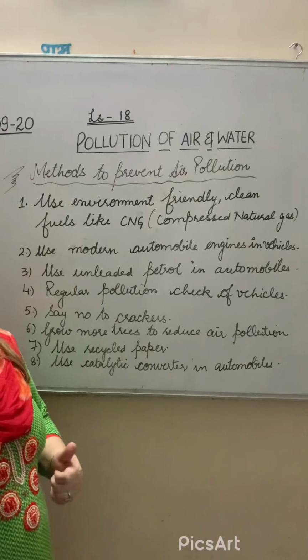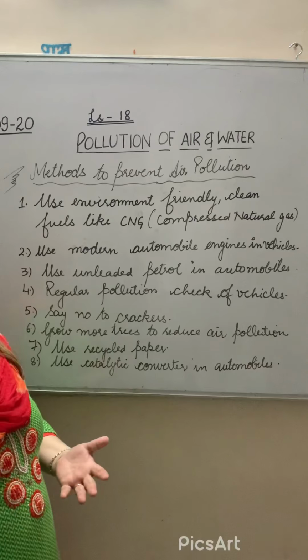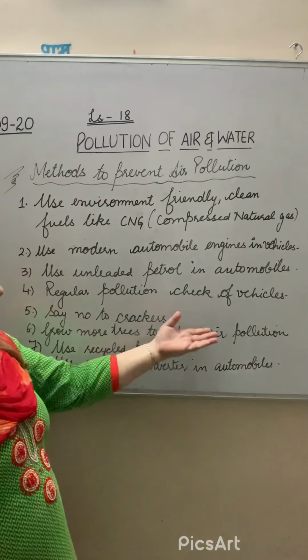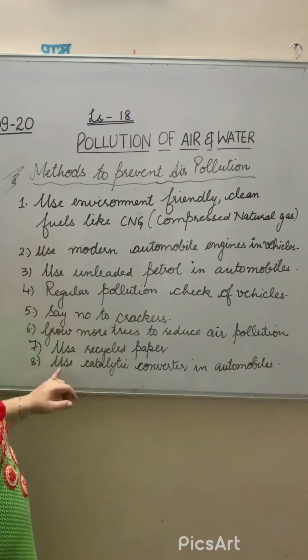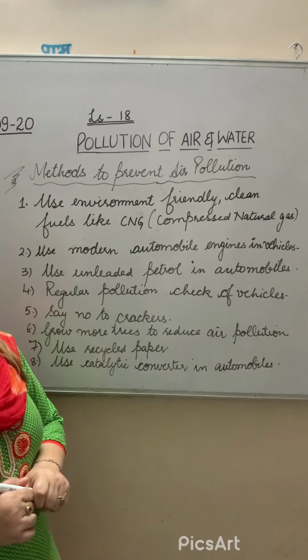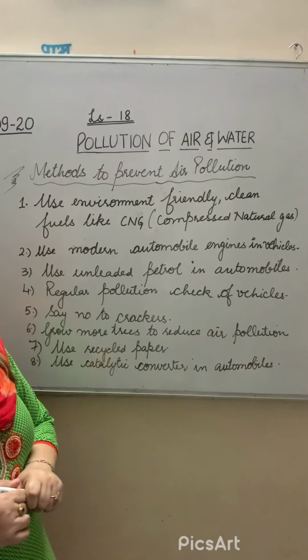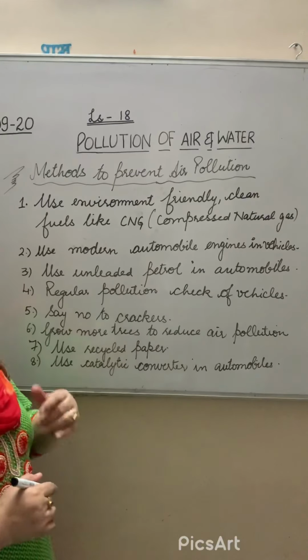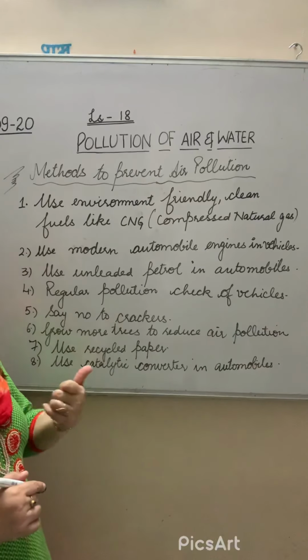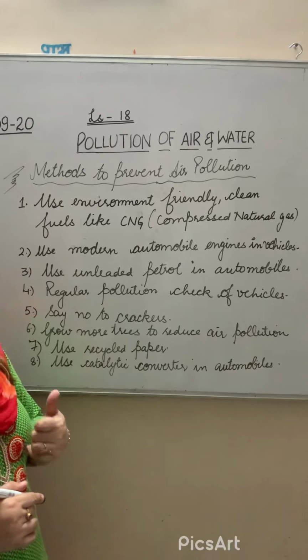That is also an important point, because when we use recycled paper, we will not cut down trees and we can reduce air pollution. Then use catalytic converters in automobiles as well as in industries. We can use catalytic converters in factories. They help convert the gases, and pollution-free gases will be released into the atmosphere.